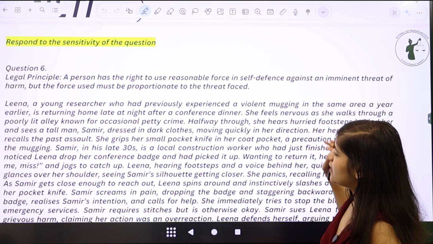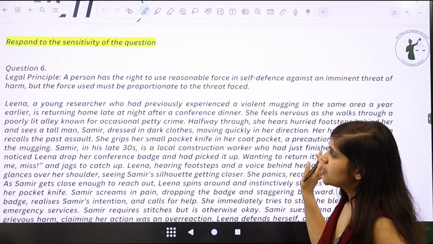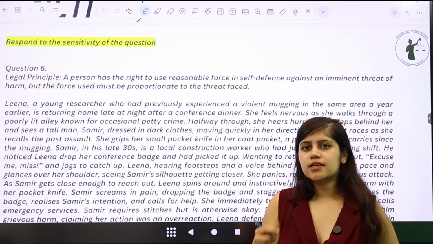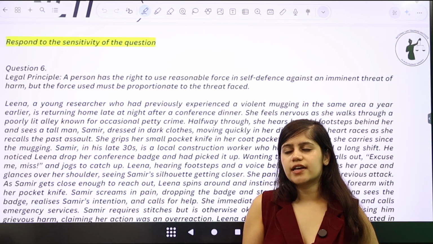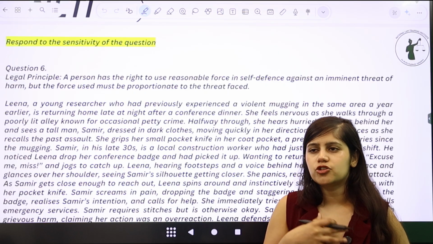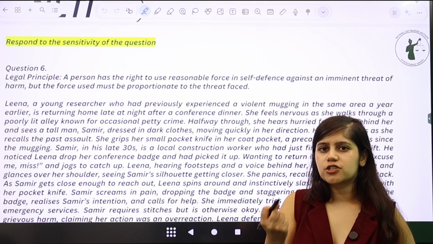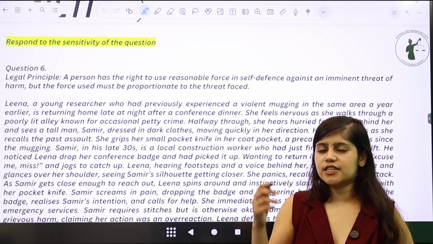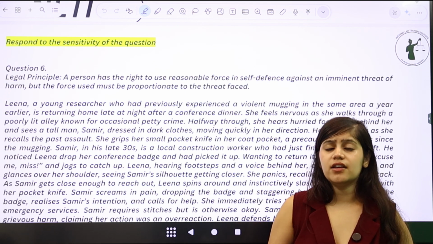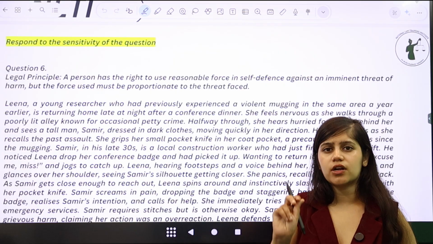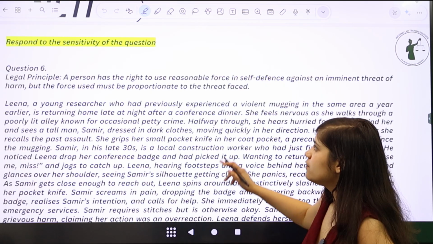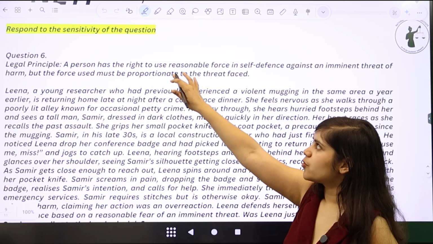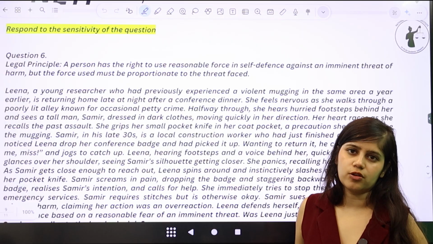I think this question is very important, simply because when you're writing an answer, the examiner is also seeing to what extent you understand the gravity of the situations that you're responding to. Which means that just because you have to take a stand, how you tone your answers is also very important. You have to respond to the sensitivity of the question at all points of time.